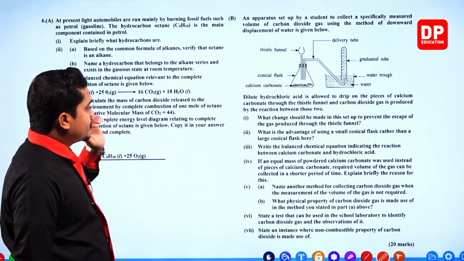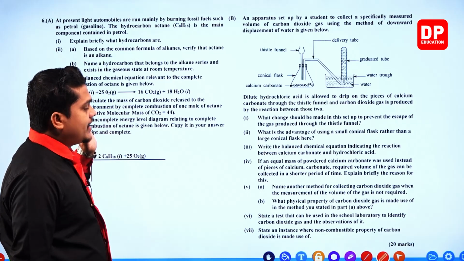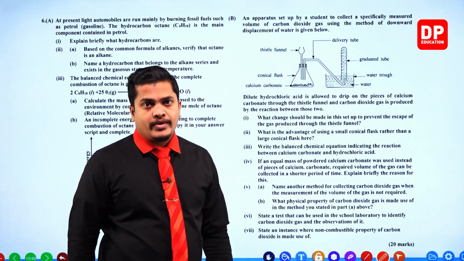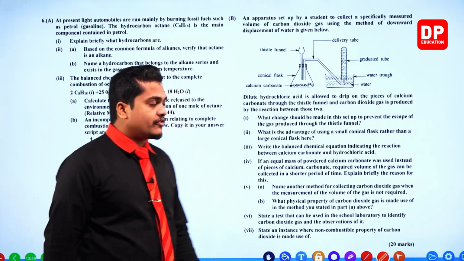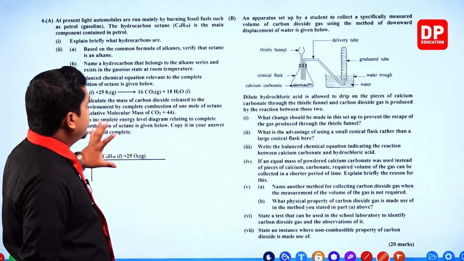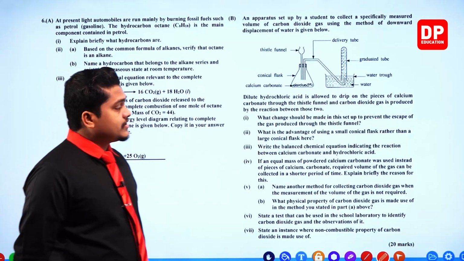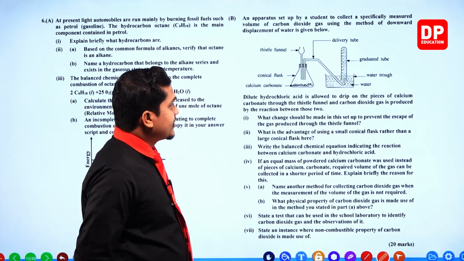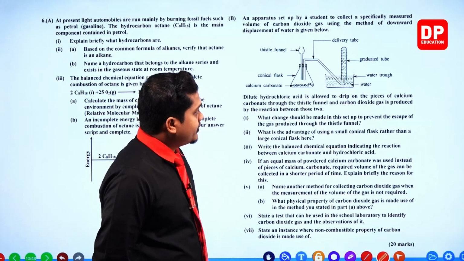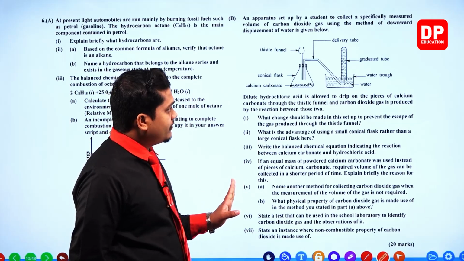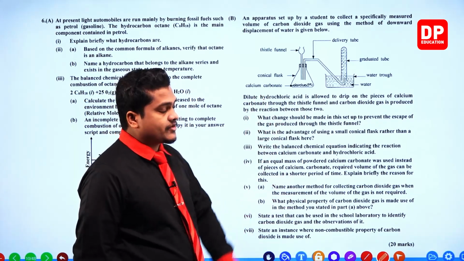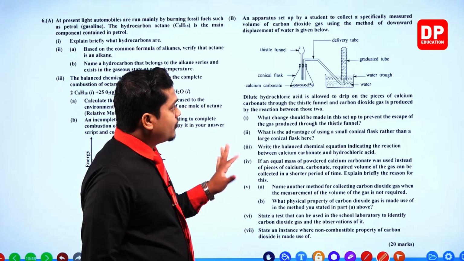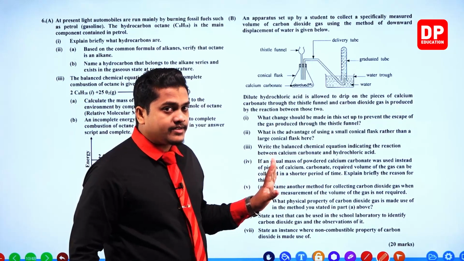So the first part of the question is based on hydrocarbons and energy level diagrams related to chemical reactions. Now in the second part, part B, there is a structure given which is related to the creation of a certain gas.